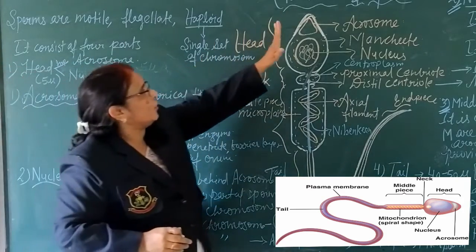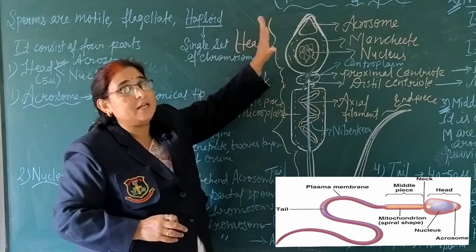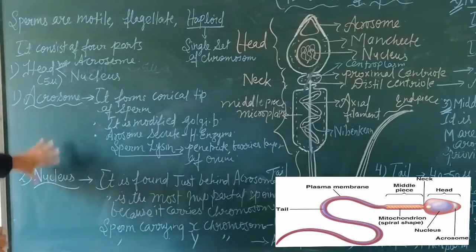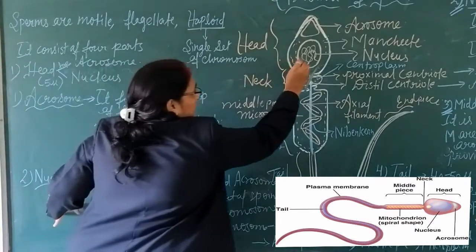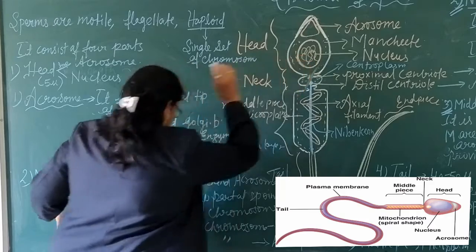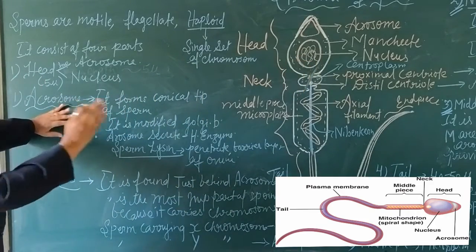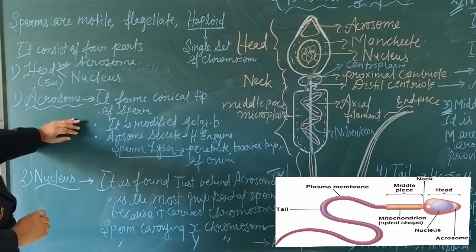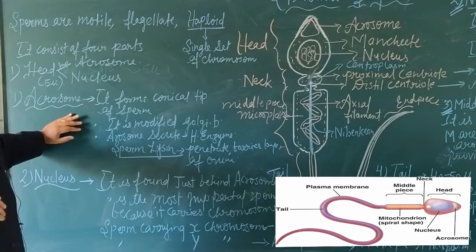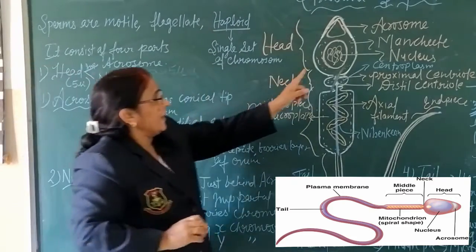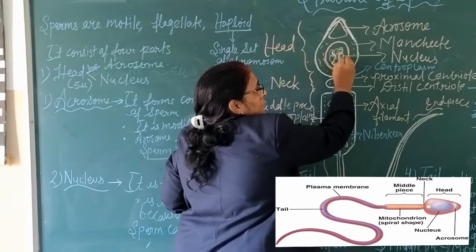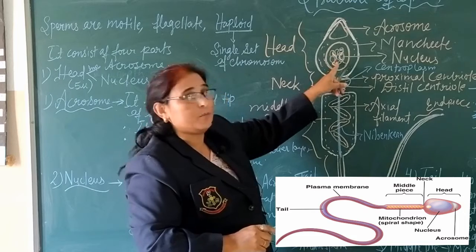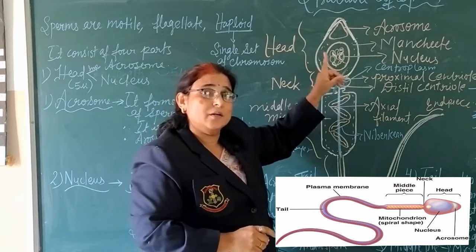Acrosome secretes a hydrolytic enzyme. That enzyme penetrates the lining of the ovum. Number 2, nucleus. It is the important part of sperm. Just behind the acrosome, this nucleus is present because it carries chromosomes. Sperm carrying X chromosome is known as gynospore. Sperm carrying Y chromosome is known as androspore.